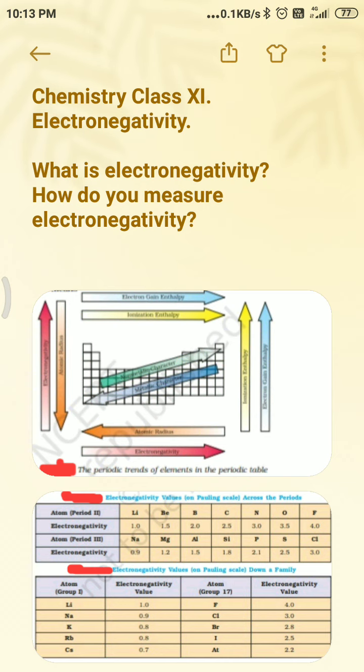Today we're going to study electronegativity. Electronegativity is one of the physical properties of atoms or electrons.